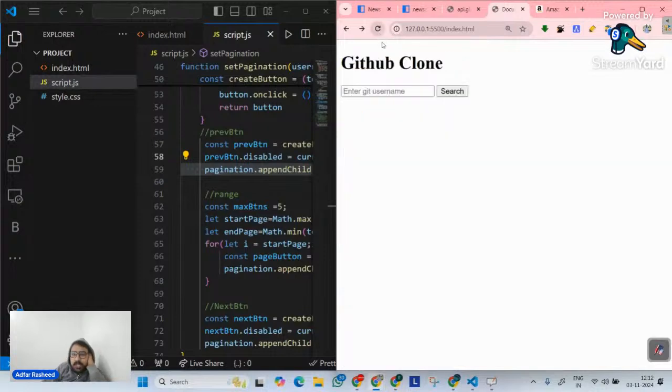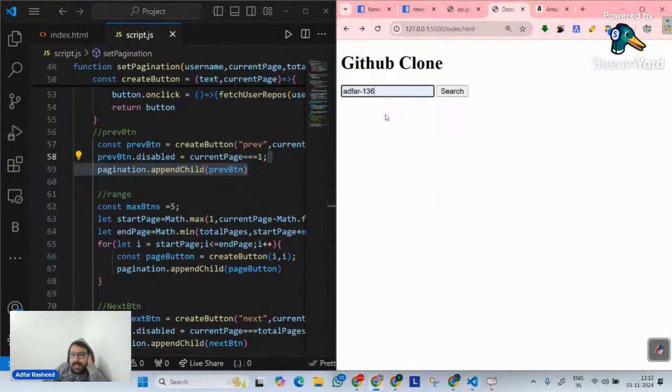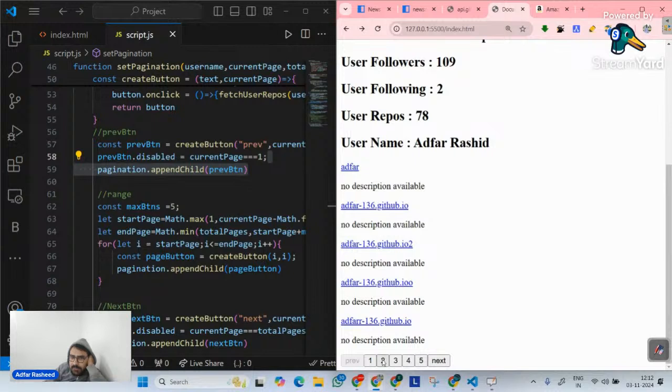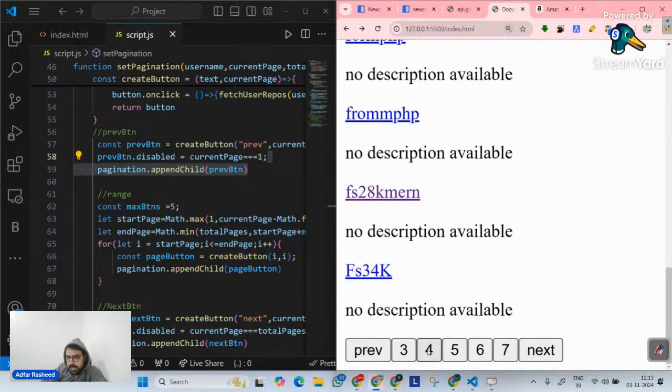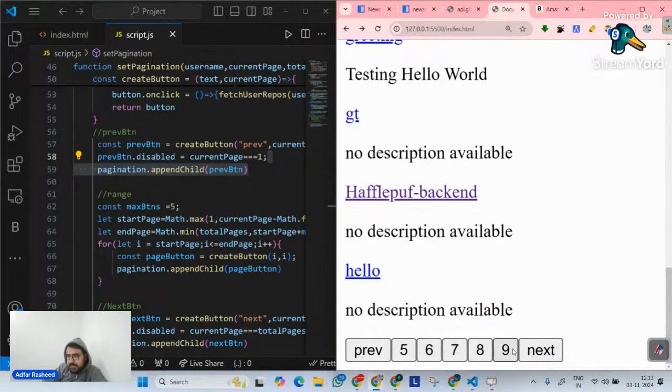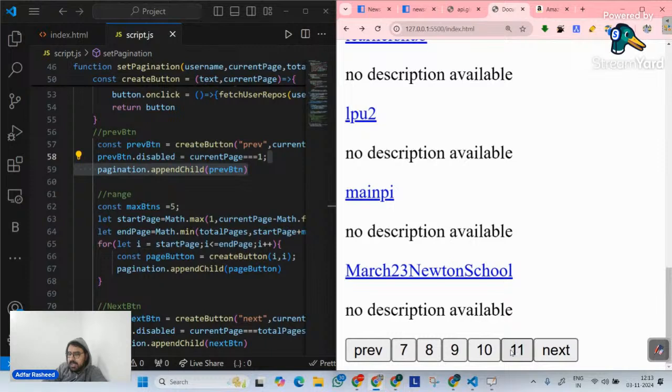Done. Perfect. Okay. See now, if you look at this code, if I write add for 136, click on search, we can clearly see I am able to get the data. And not only that, we are able to get our proper pagination working as well, and that too in a proper dynamic manner. If I click on 2, it gives me the second repositories here. If I click on 3, it gives me 3. Because at that point, from start page to end page, the range is like this. But as soon as I click on 5, the range changes. You can clearly visualize that. If I click on this particular 7, now the range changed to 5, 6, 7, 8, 9. If I click on 9, the range changed to 7, 8, 9, 11. Similarly, and so on and so forth.